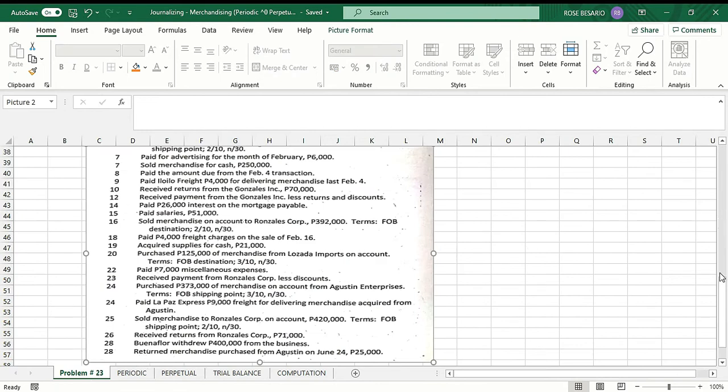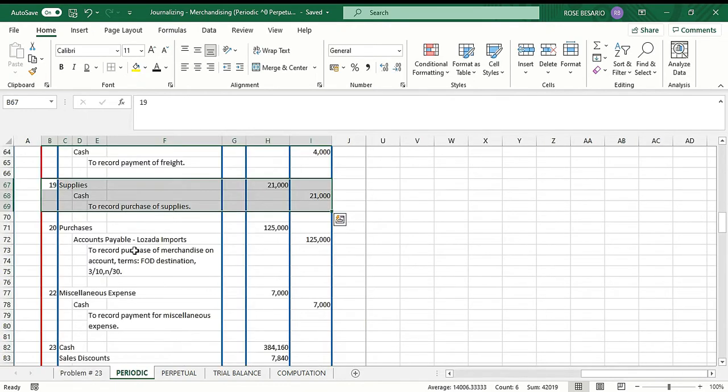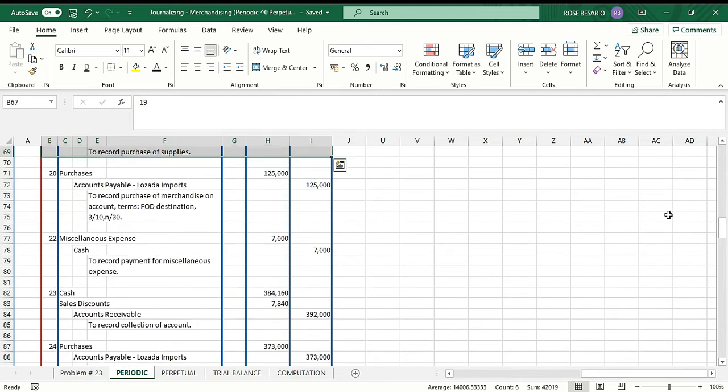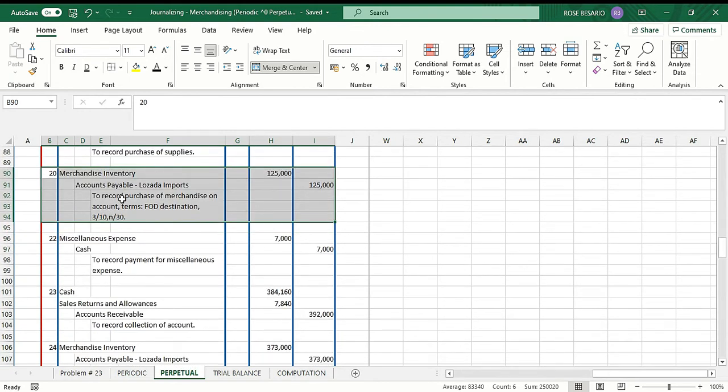Then we have 20, purchase 125,000 of merchandise from Lazada Imports on account. Terms, FOB destination, 3/10, n/30. So under the periodic inventory system, we debit purchases, 125,000, and credit accounts payable, Lazada Imports, 125,000. And then for the perpetual inventory system, we debit merchandise inventory, 125,000, and credit accounts payable, 125,000.